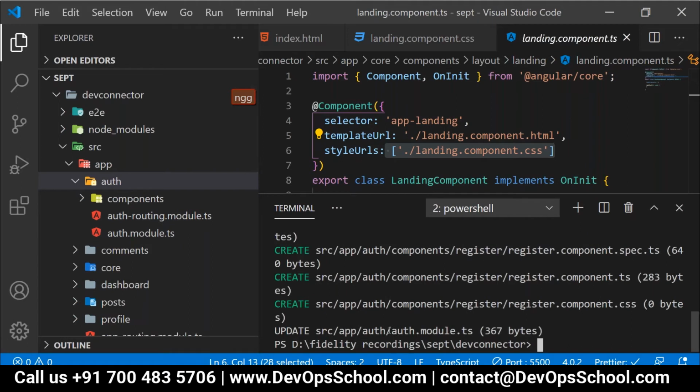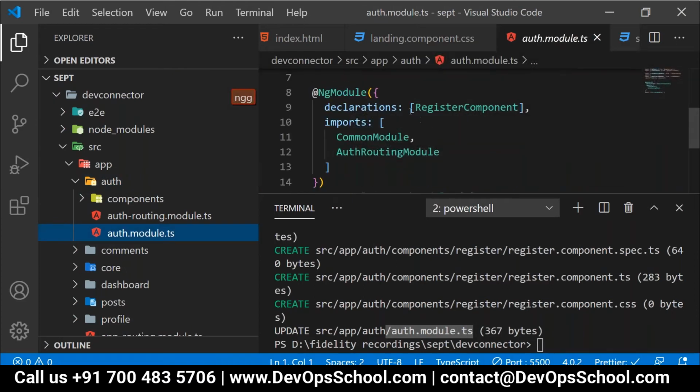Now, update in the auth module.ts. People, which part it's going to update? Could you please tell me? Import. People, will it update the import part or will it update the declaration?